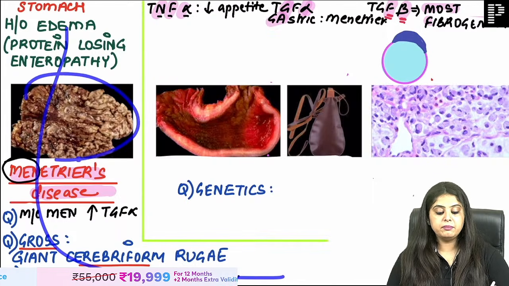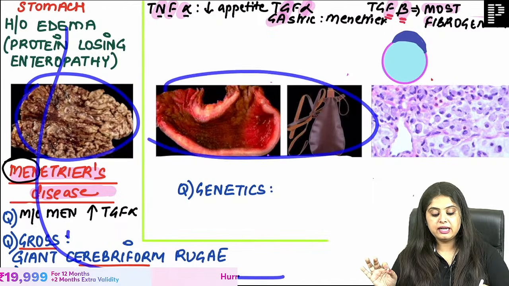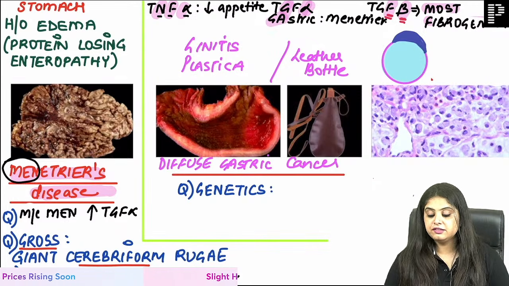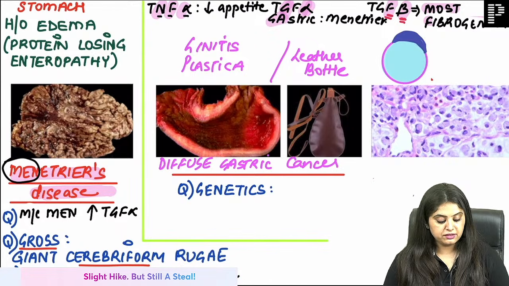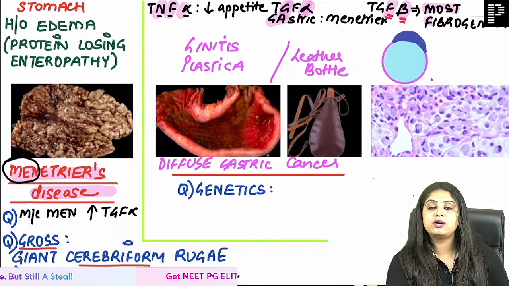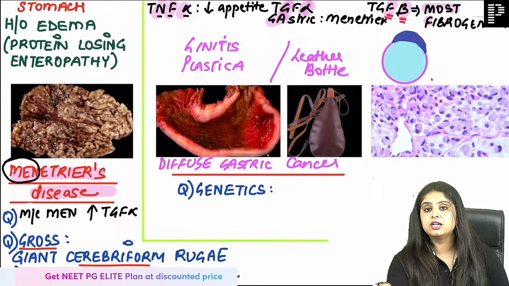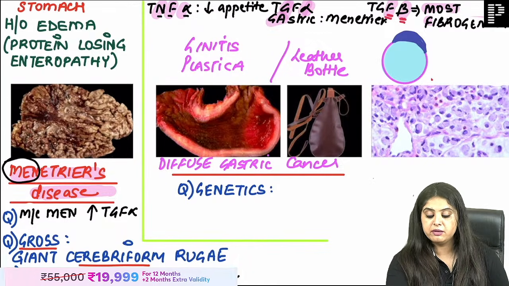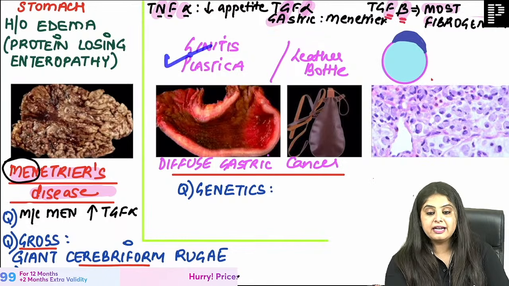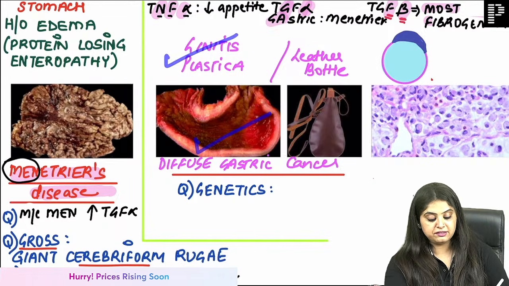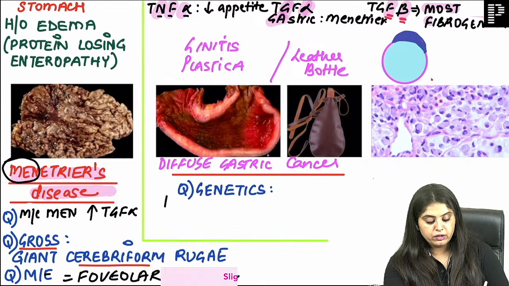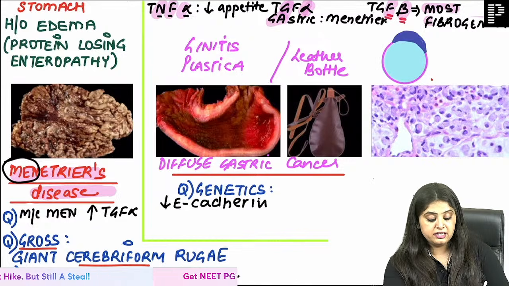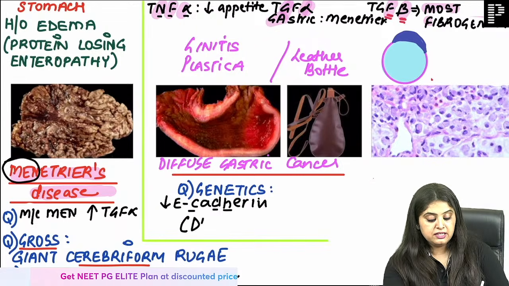Stomach looking like brain, Menetrier disease. Stomach looking like a leather bottle. What do you call it? Linitis plastica, leather bottle. Which cancer is it? It is diffuse gastric cancer. I want to ask you, if you've gone through our internal joke, internal mnemonic, the glue and GO-LU mnemonic of pathology, then you should be able to answer this. When I say linitis plastica is diffuse gastric cancer, you will say, ma'am, the genetics is going to be a decrease in E-cadherin. Examiner doesn't write it as E-cadherin. Examiner writes it as the gene, CDH gene.